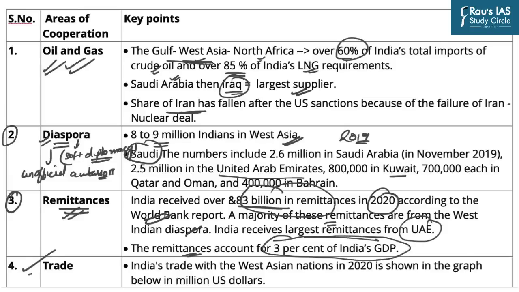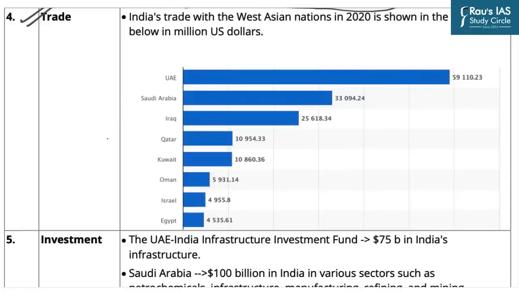Then comes the trade part. By analyzing this particular graph, you can understand the tremendous potential in trade which India shares with the West Asian countries. For example, with the UAE, India's trade is around 60,000 million US dollars. Then come Saudi Arabia, Iraq, and almost all the countries in West Asia, with whom there is very strong trade-based cooperation, and India has a huge interest in safeguarding that trade.